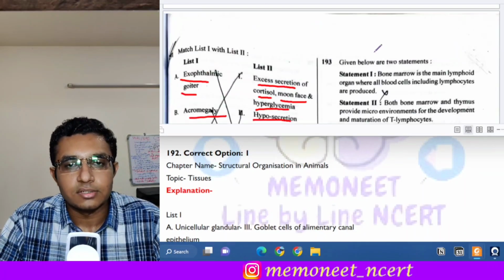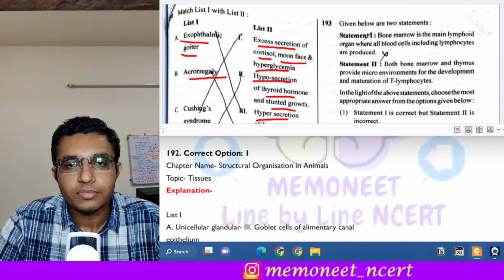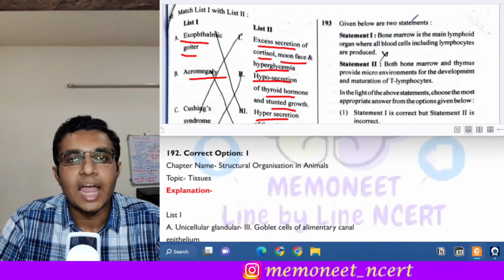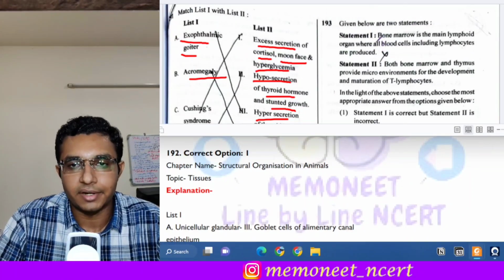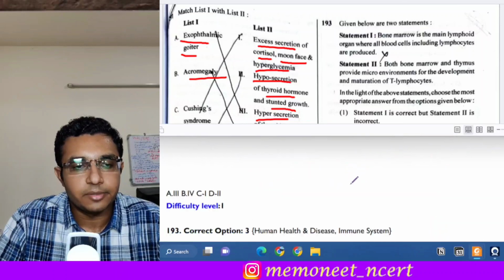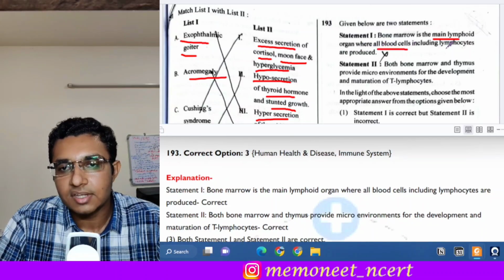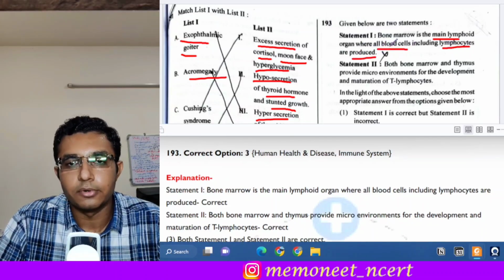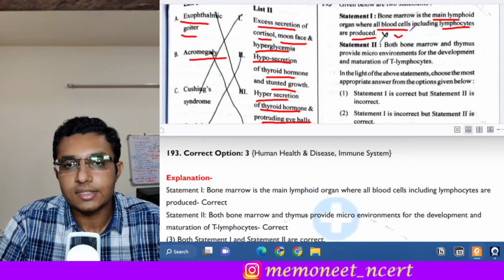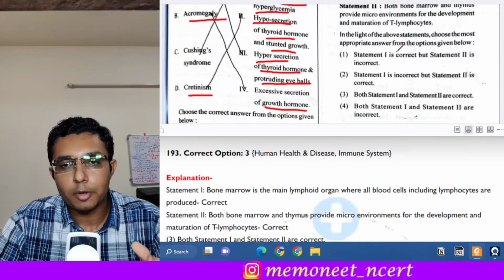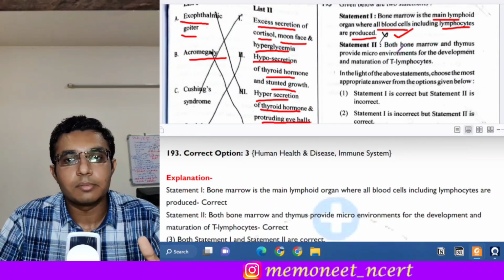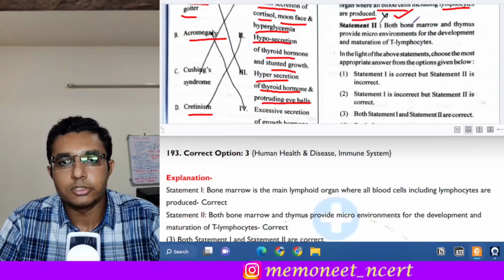Next question is question number 193. There are two statements given and we have to identify which of them is correct. Let us read the first statement. That is, bone marrow is the main lymphoid organ where all the blood cells including the lymphocytes are produced. So see, this is a correct statement. Why? Because in the bone marrow, all the blood cells are produced and the lymphocytes are also produced.